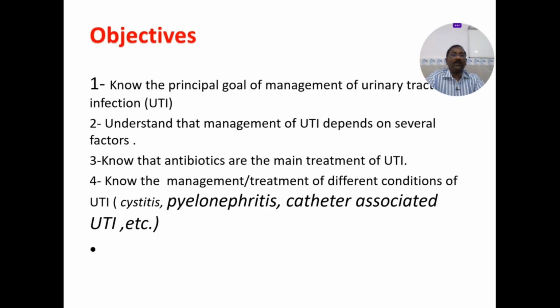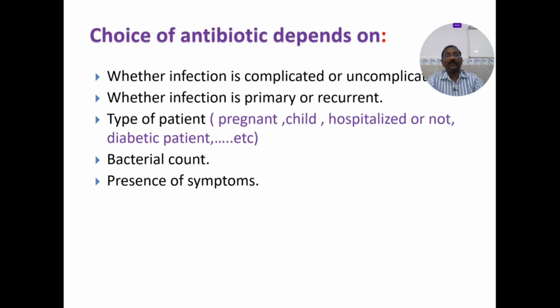Know the principal goal of the management of urinary tract infection. Understand that management of UTI depends on several factors. Know that antibiotics are the main treatment of UTI. Know the management of treatment-difficult conditions of UTI like pyelonephritis. It is difficult, and the antibiotics are different. Catheter-associated UTI is very difficult to treat. Pregnancy is different. Young children are different. Elderly males are different. So these are the different situations where we have to use different antibiotics for different days.